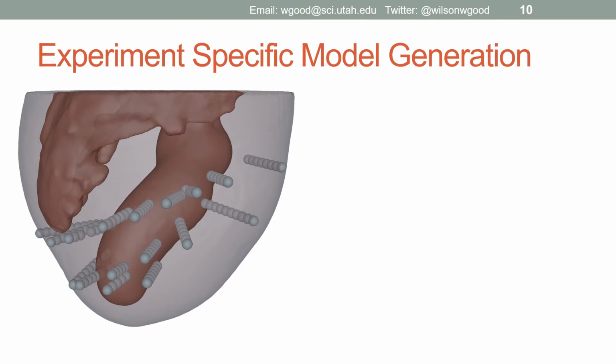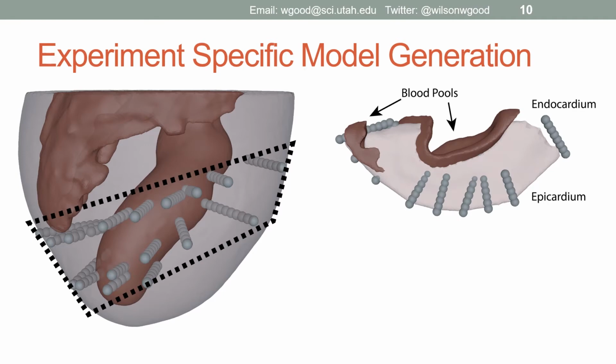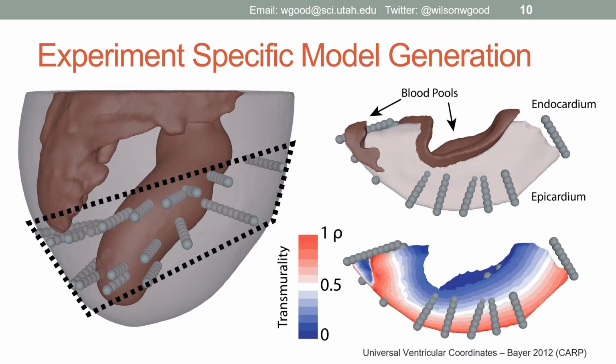Post-experiment, we excise and fix the heart before creating a subject-specific model with the intramural needles registered to their experimental positions. Using these needles, we create what we refer to as the needle envelope, here shown with a dotted black line, by taking the convex hull of the needle electrodes out of the cardiac mesh and removing the blood pools so that we are left with only the myocardium. You can see the blood pools cut out of the mesh here. We also applied a universal coordinate system provided in the CARP simulation suite, and specifically used the rho coordinate to detail the transmurality within the needle envelope.